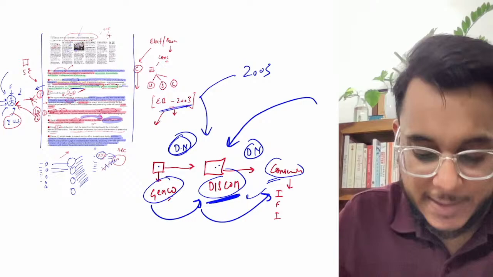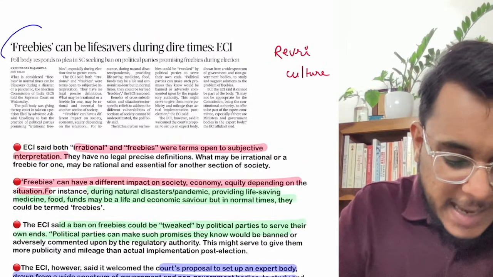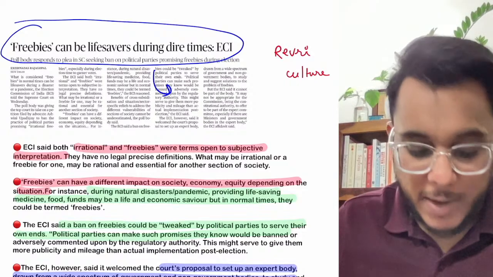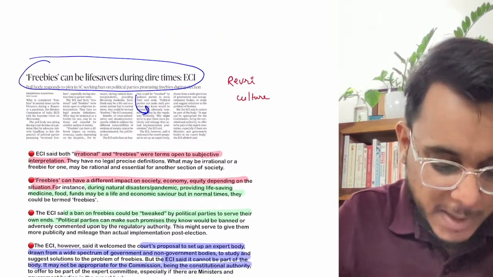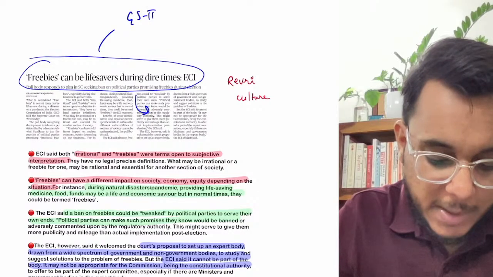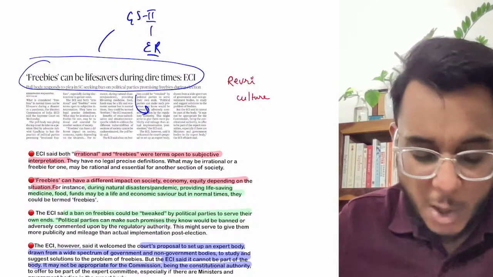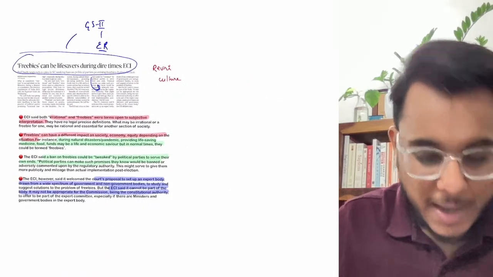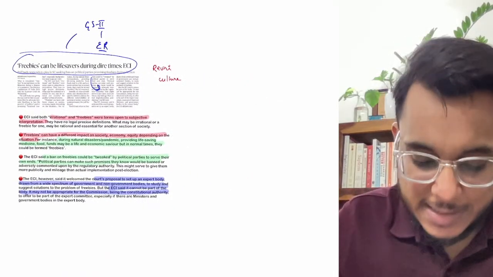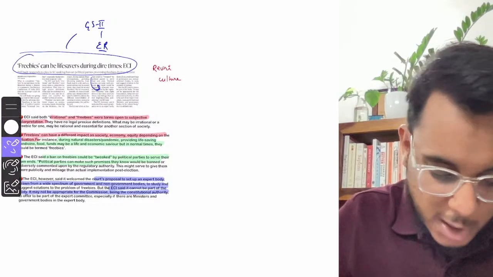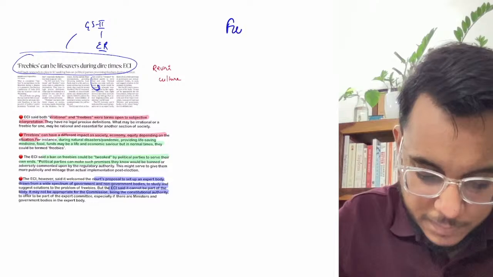Now moving to the next article. Freebies can be lifesavers during dire times, Election Commission of India. This article we will see with respect to GS paper number 2, electoral reforms. Let's first of all take the background before going into this article. So what do we mean by the freebie? First of all, what do we mean by the freebie?